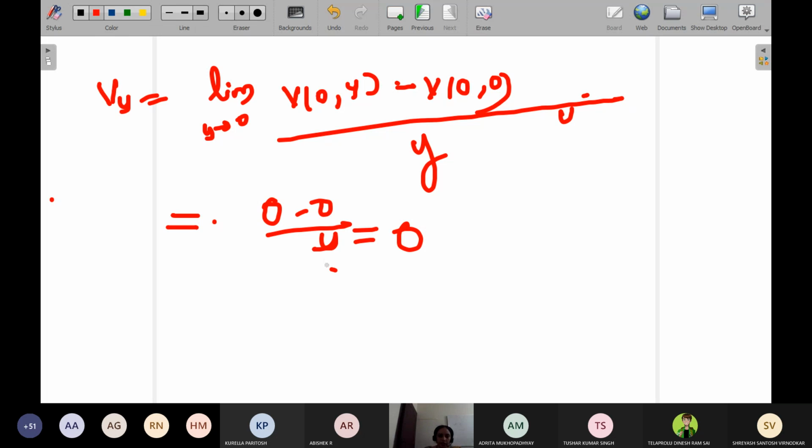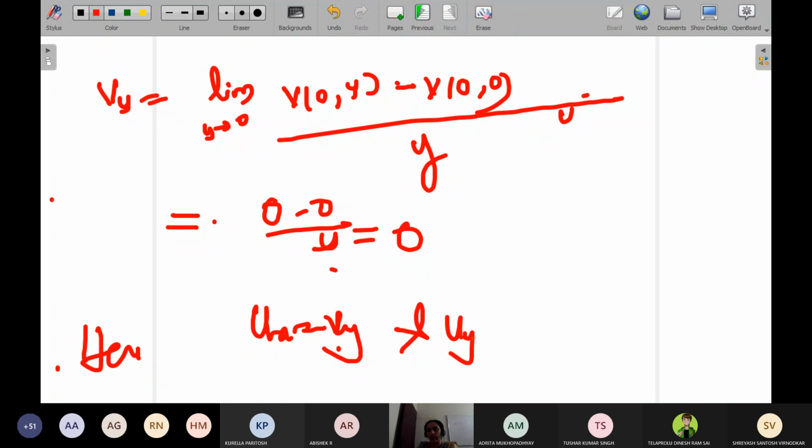Now here ux is equal to vy and uy is equal to minus vx. Therefore, the CR equations are satisfied at the origin.